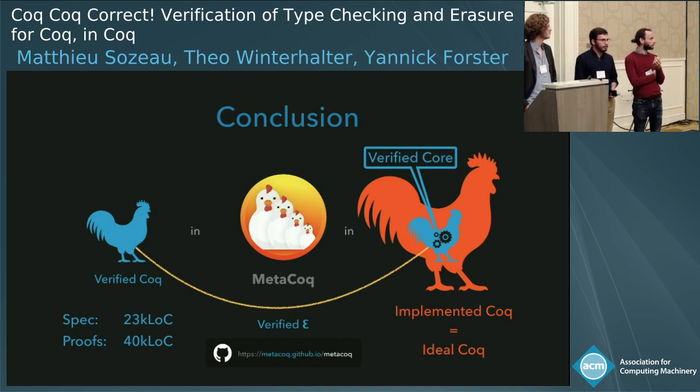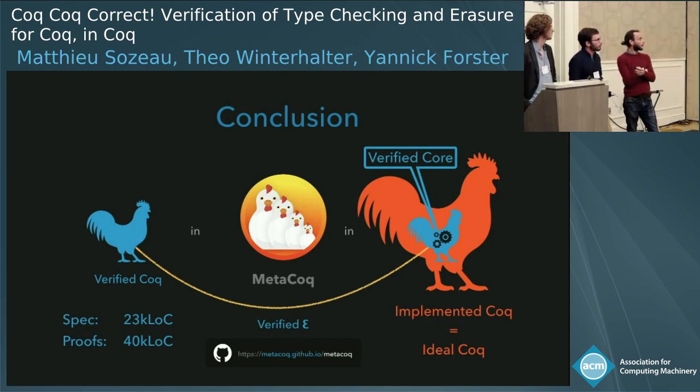Cool. I have a question too. Have you considered proving strong normalization for a system, say, with limited universes? Just two, maybe. I haven't. I'm happy to work with someone who tried to do that in Coq. Yeah. Any other questions from the audience?